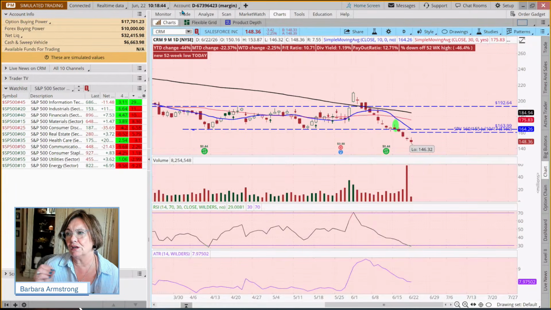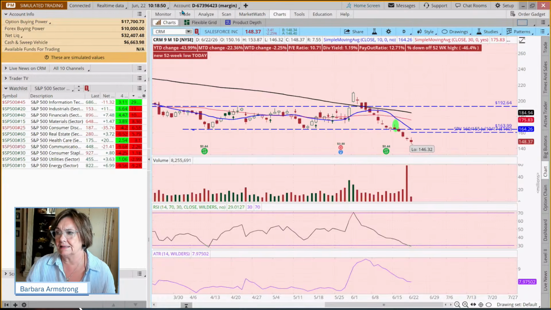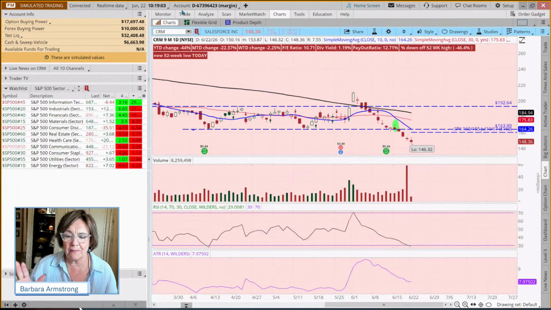So somebody's saying, why wouldn't you roll it? And my view on rolls is this: if I wouldn't place that trade today, I'm not going to kick a losing trade down the road. To me, that's a denial strategy. I want to admit when something didn't go right, take my licks and move on, rather than trying to kick a losing trade down the road. So with rolling, if I wouldn't place the trade today, I'm not going to roll it.